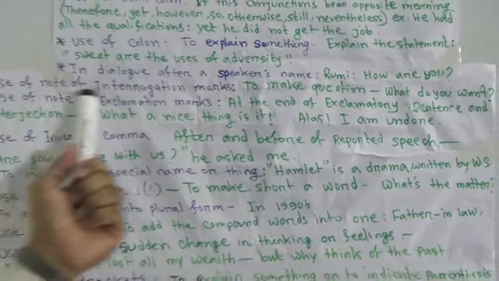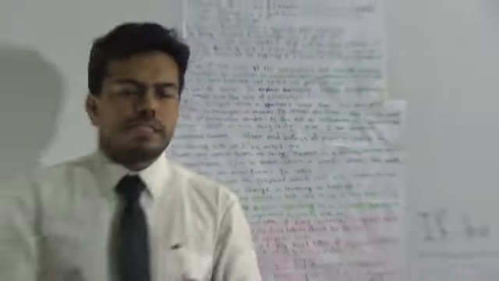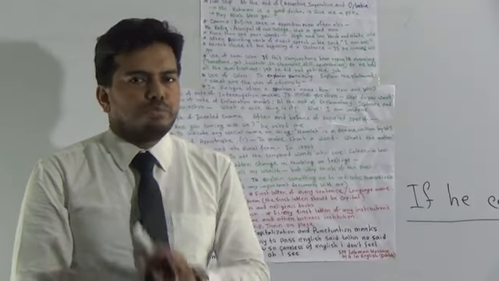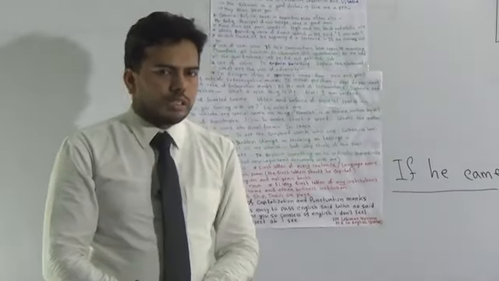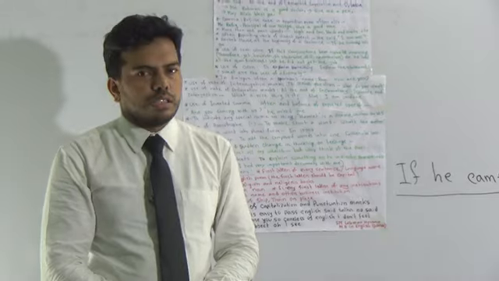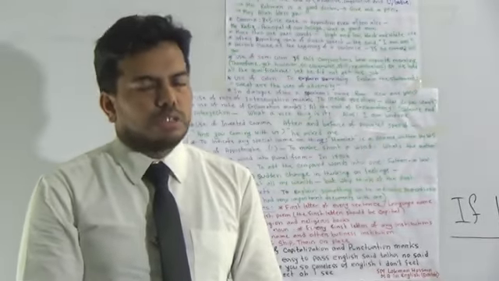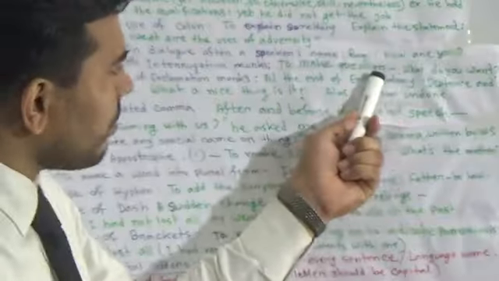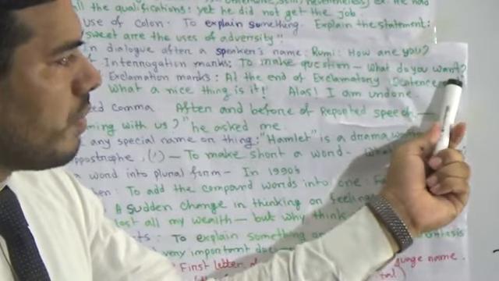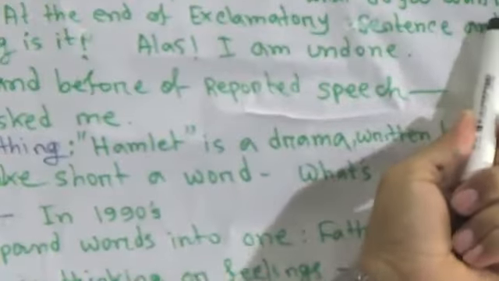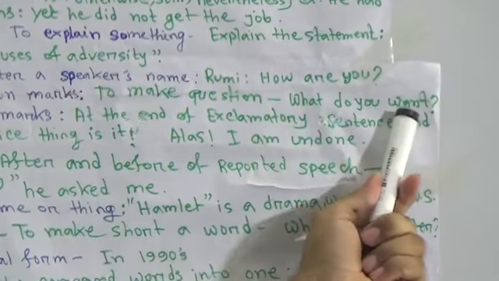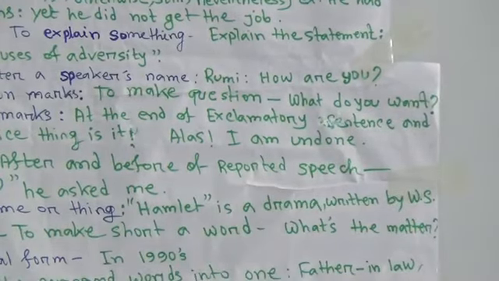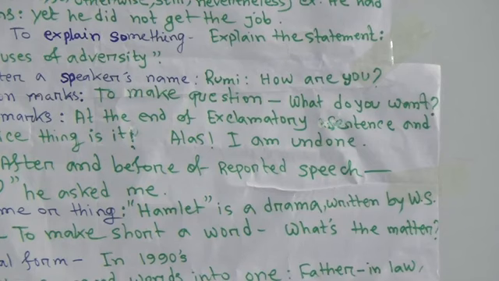Okay, then use of the note of interrogation is very easy for you, because to make a question in a sentence, we must use a question mark at the end of the sentence. If I say, what do you want? At the end of the sentence, we of course use a question mark here. But an interrogative sentence can be in various ways.